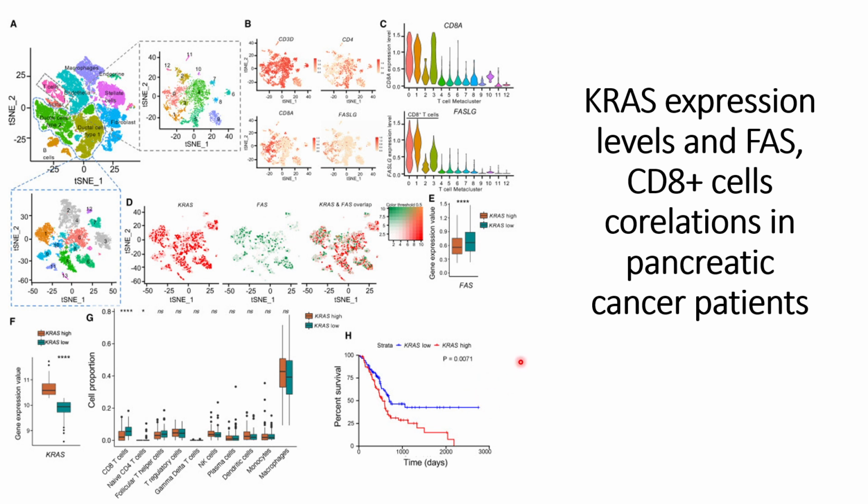So this further validates the hypothesis they developed from the previous experiments, that KRAS expression levels are inversely related to these FAS receptors in the pancreatic cancer cells. The lower the KRAS expression level, the higher the FAS receptors and the higher the probability of the CD8 plus cells interacting with these FAS receptors and triggering apoptosis, and therefore there is a high survival chance for patients with low KRAS mutations.